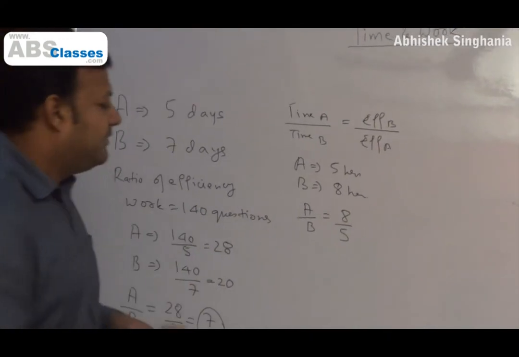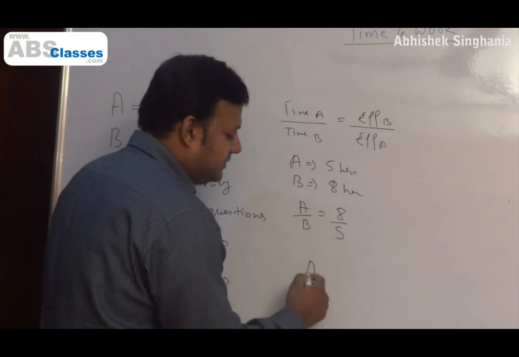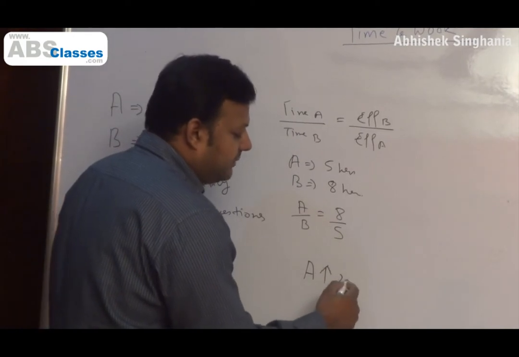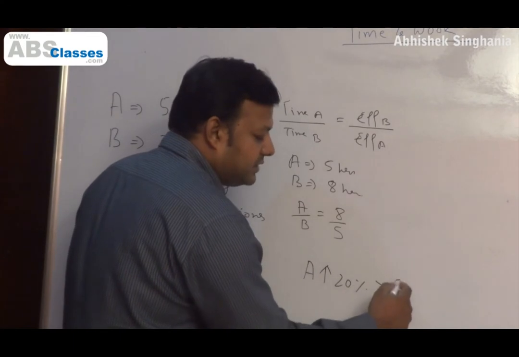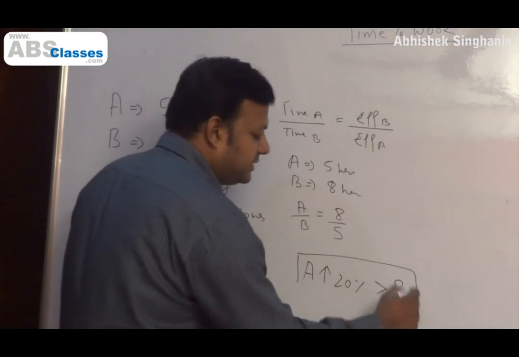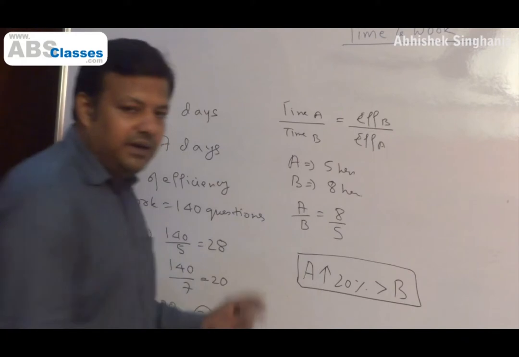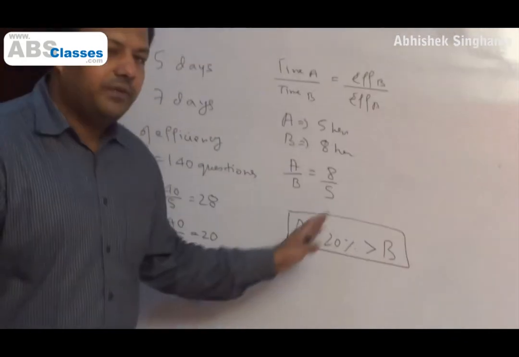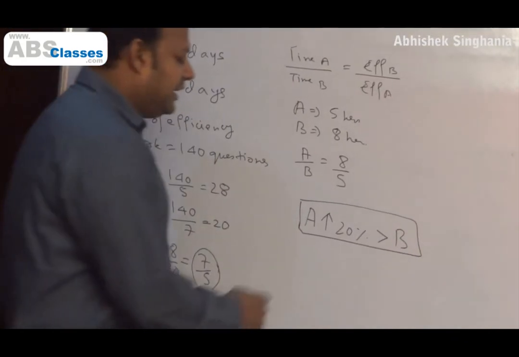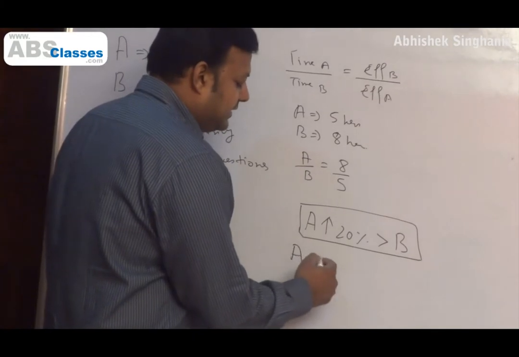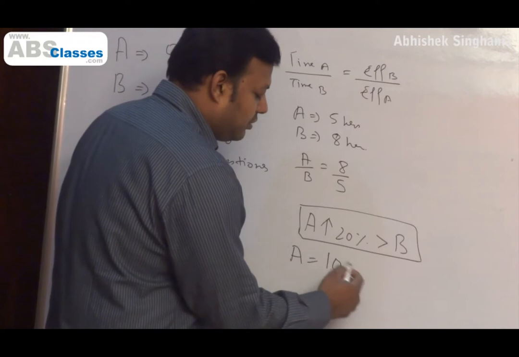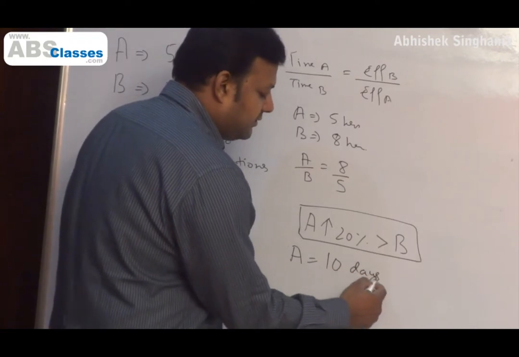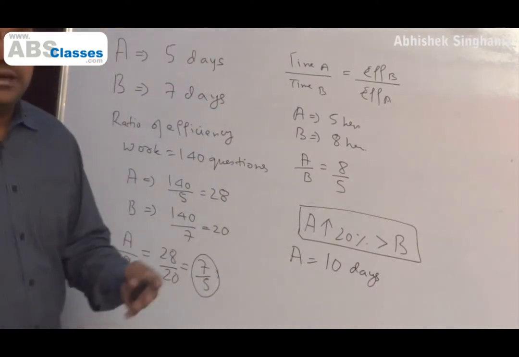For example, if it's given that say A is 20% more efficient than B compared to B. Okay, 20% more efficient than B. This is what this information represents. We understand this, right? A is 20% more efficient than B. Now they tell us that A takes 10 days to complete a work. So how much time will B take?